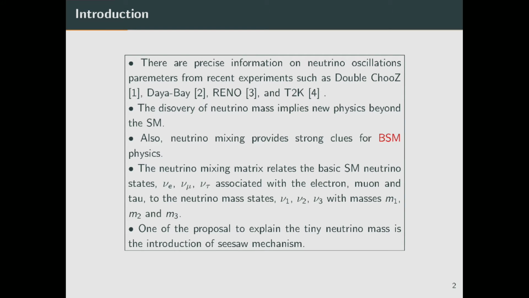So we already know that the neutrino is an elusive particle which has been proved to be massive. Eventually, the neutrino oscillation parameters have been measured with unprecedented accuracy by neutrino oscillation experiments such as Daya Bay, Double Chooz, RENO, and T2K. Neutrino mixing gives us strong evidence of beyond the standard model physics. One of the popular mechanisms to generate the tiny mass of the neutrino is the seesaw mechanism.